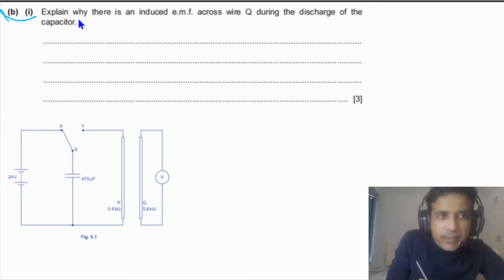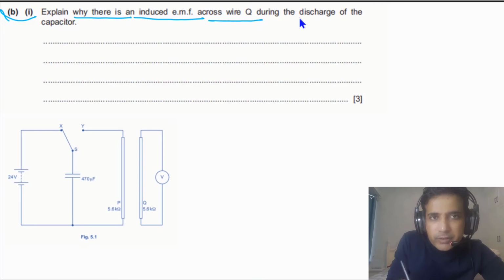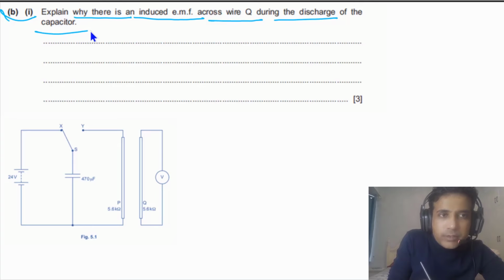For part B1, we need to explain why there is an induced EMF across wire Q during the discharge of the capacitor. First of all, we need to understand that when we move this switch from X to Y, this capacitor will start discharging.